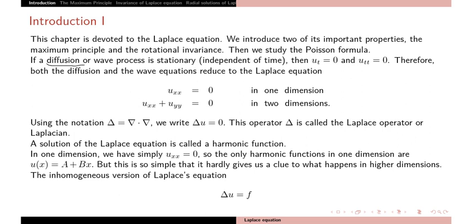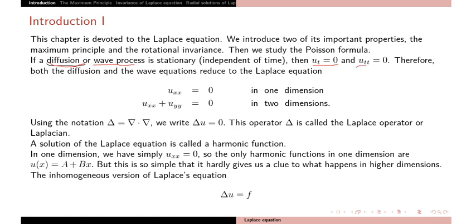You have studied earlier the heat equation or diffusion equation or a wave equation. So what was the diffusion equation? u_t equal to k u_xx. If u_t is 0, then you get u_xx equal to 0.